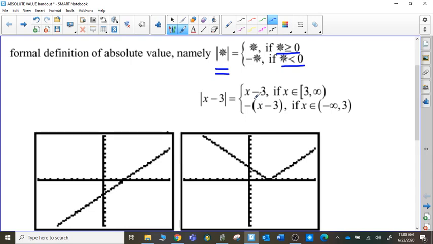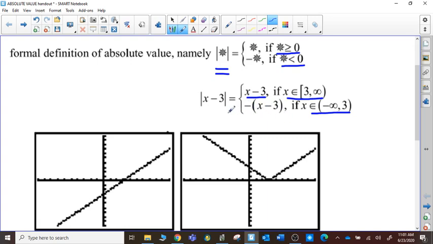We would work with expressions that were a little bit more involved. We needed to indicate where that expression was going to be greater than or equal to 0. And so this statement here is indicating from 3, including 3, and greater is where the expression is positive, and we wouldn't need to change it. So the x minus 3 that you see here stays exactly as x minus 3. But for those values where it makes the expression negative, like from positive 3 and lower, not including the 3 this time, that would give us an expression that was negative, and so we would need that extra negative to change the negative value to a positive.